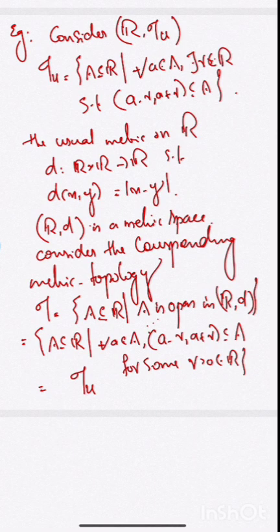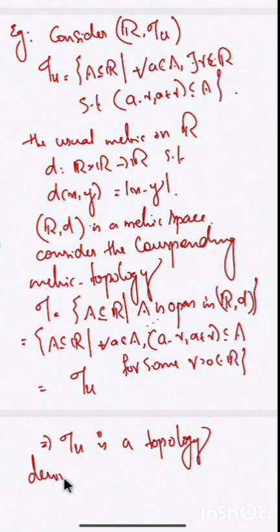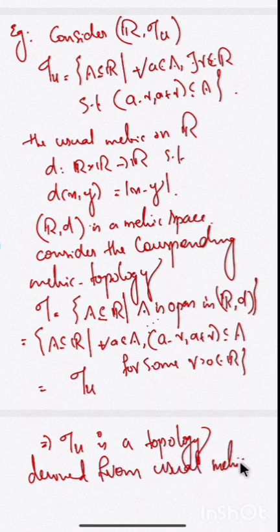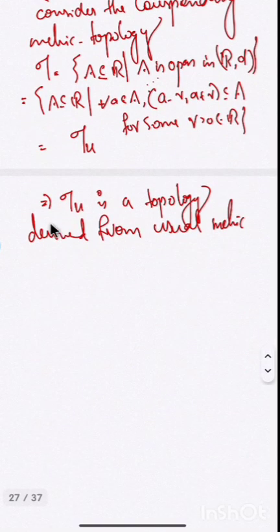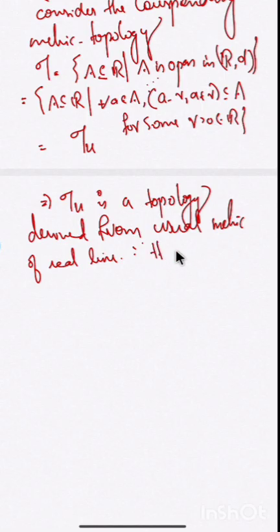This is a fact, which implies tau u is a topology derived from the usual metric of the real line. Therefore, it is a metrizable topology.